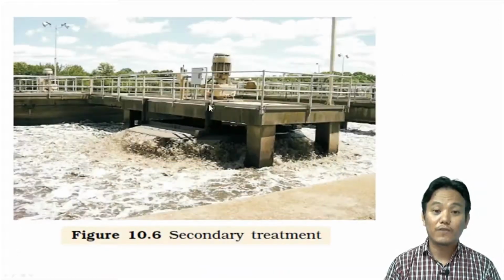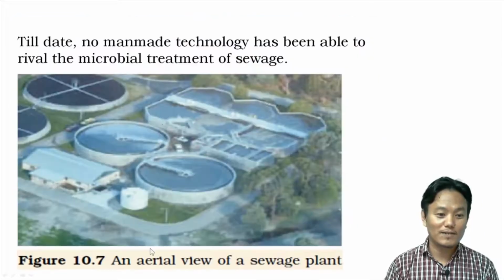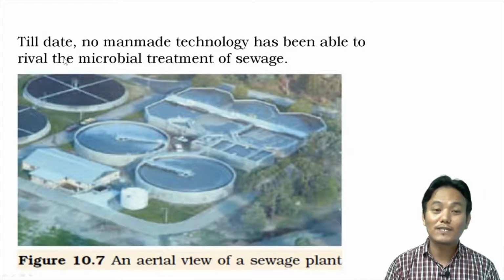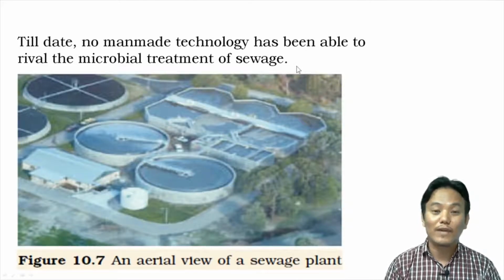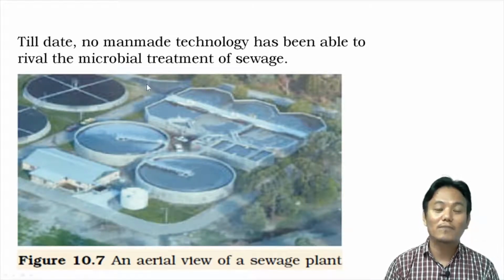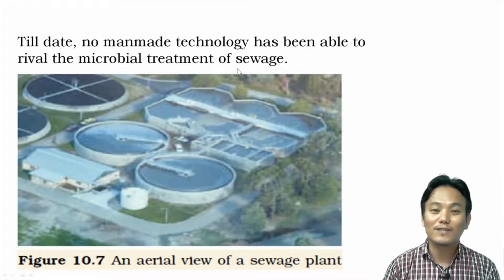So here is a picture of an aeration tank given in your textbook, and here is a picture of an aerial view of a sewage treatment plant. There is one significant statement made in your textbook regarding the usefulness of microorganisms in treatment of sewage. It says that till date, no man-made technology has been able to rival the microbial treatment of sewage. We haven't been able to develop a technology which can clean sewage or municipal wastewater as well as these microbes can. So this is quite a significant statement which shows the usefulness of microorganisms in sewage treatment.